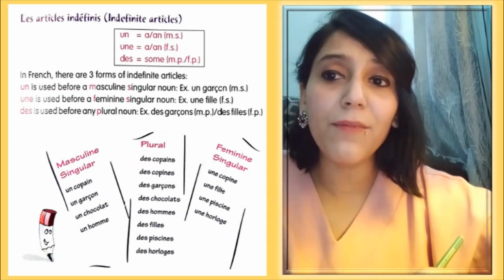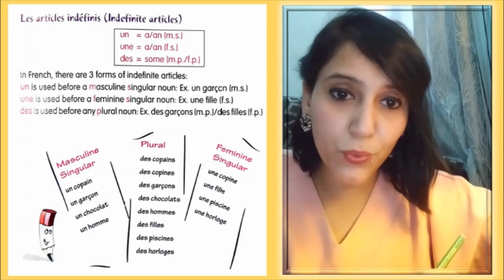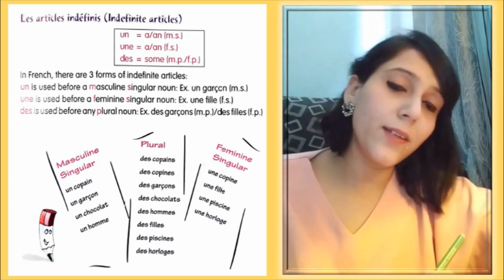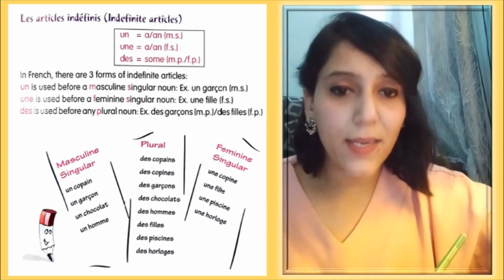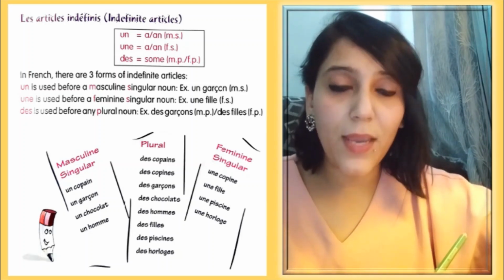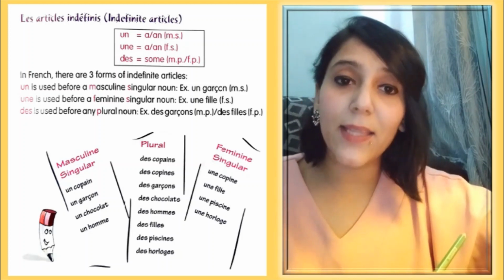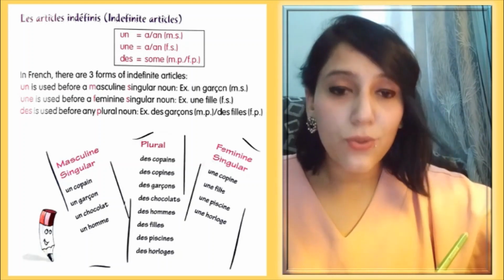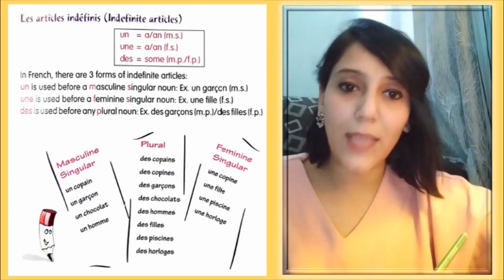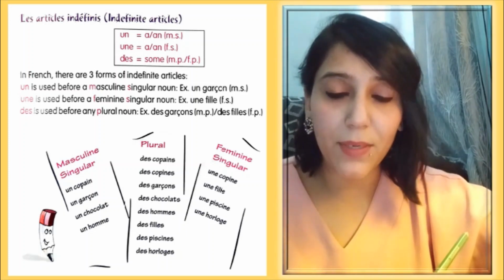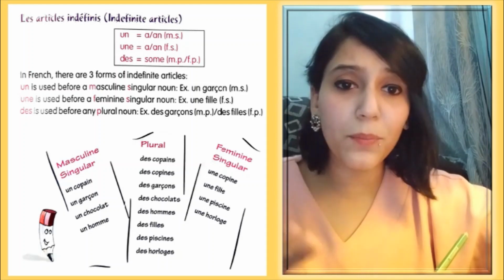Then we have des for plural nouns. As I have told you earlier, in French we always have to put an article or something before the noun. So if we are using an article and the noun is plural, we have to put des, some, before that noun if the noun is indefinite. Okay, I hope this is clear.